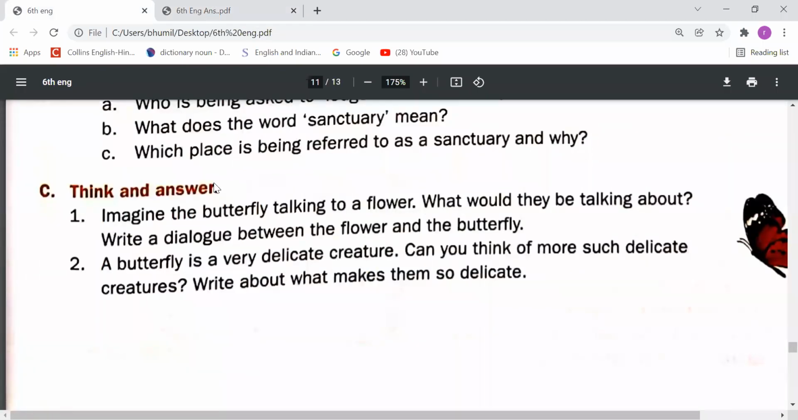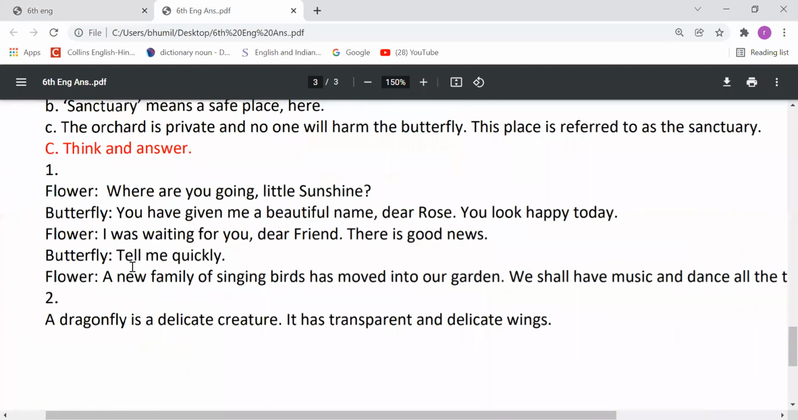Next question. A butterfly is a very delicate creature. Can you think of more such delicate creatures? Write about what makes them so delicate. So you need to tell about any delicate creature, right? Delicate means soft. Something very delicate can be broken very easily. So we have written the answer here: a dragonfly is a delicate creature. It has transparent and delicate wings. Okay, so these are the question answers,